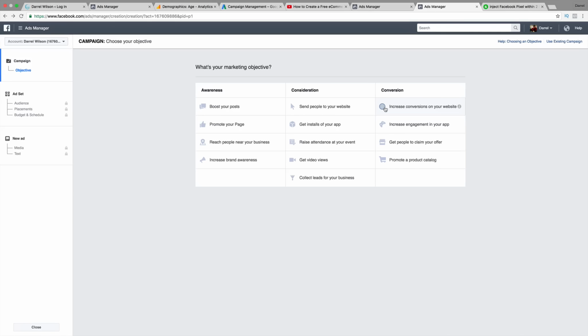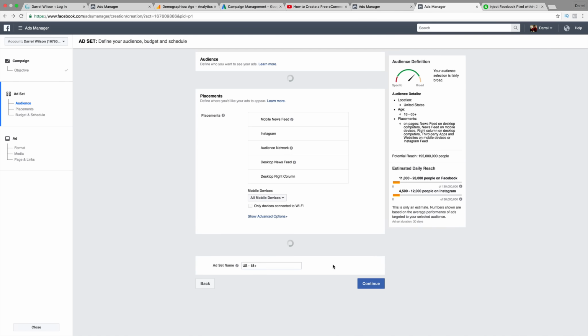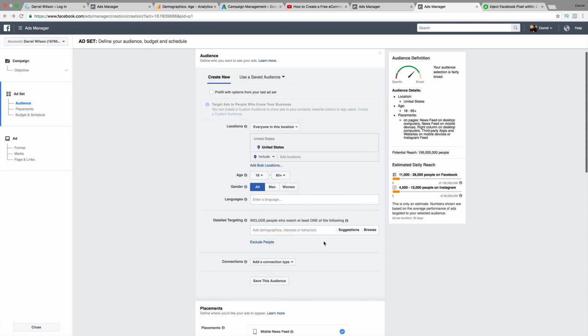All right. So now we want to do consideration. We want to bring people to our website. So I'm going to click on Send People to Our Website. Do website clicks, maybe test 1, for personal injury. And like I said, you can actually have a lot of ads running at once, sending people to your website, not just one. You can have different locations, different interests, different ages, really trying to understand who would be most interested in your service.